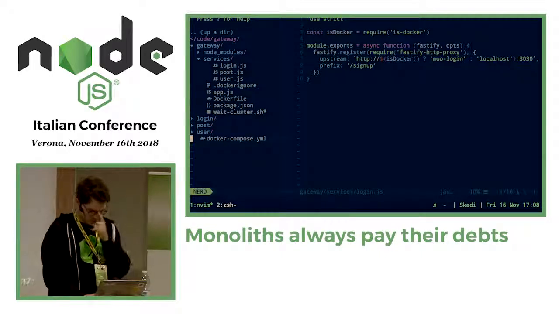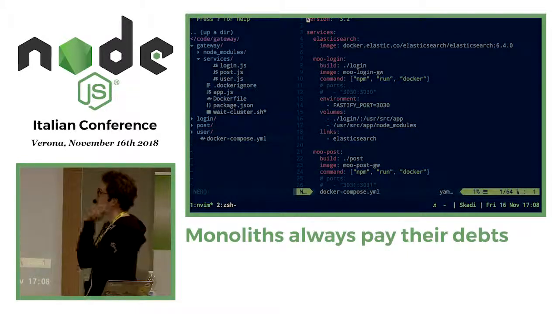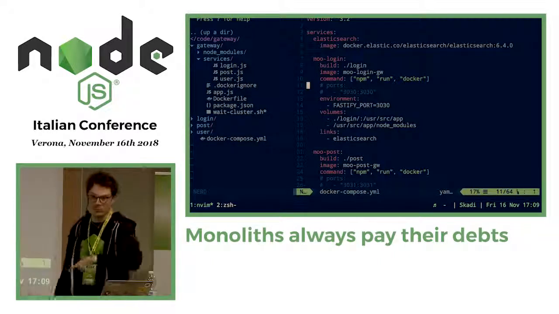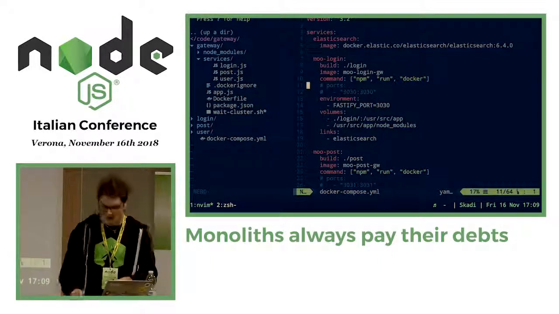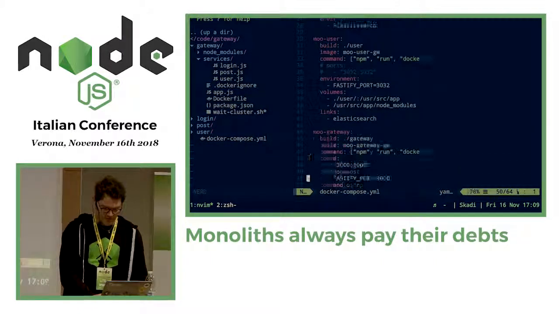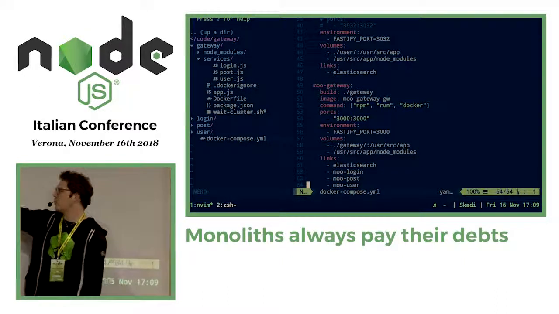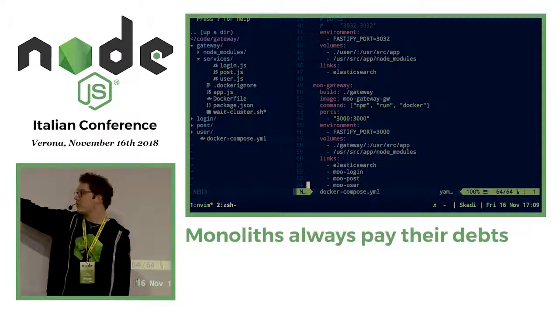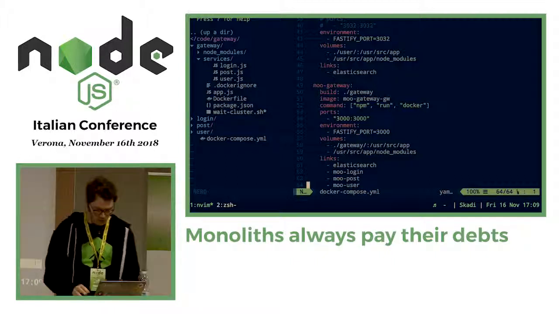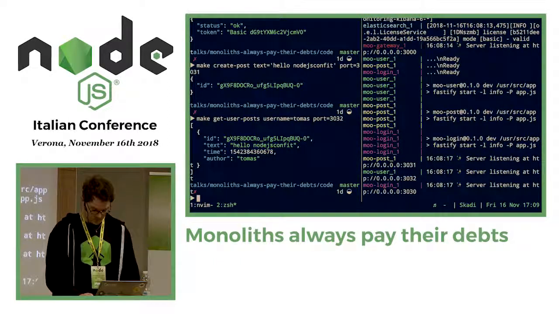Before showing you the final demo, this is basically our infrastructure right now. We have the Elasticsearch service, the login services. As you can see, I'm not exposing the port anymore because our microservices are no longer protected by basic authentication. And finally, our gateway that is connected to everything else. You can set many things with the environment variables, for example the port, the address to listen on, whatever you want. And this is all thanks to the Fastify CLI tool.